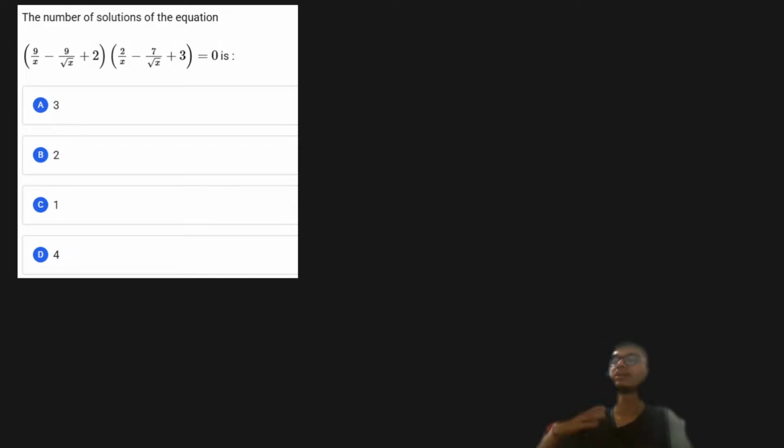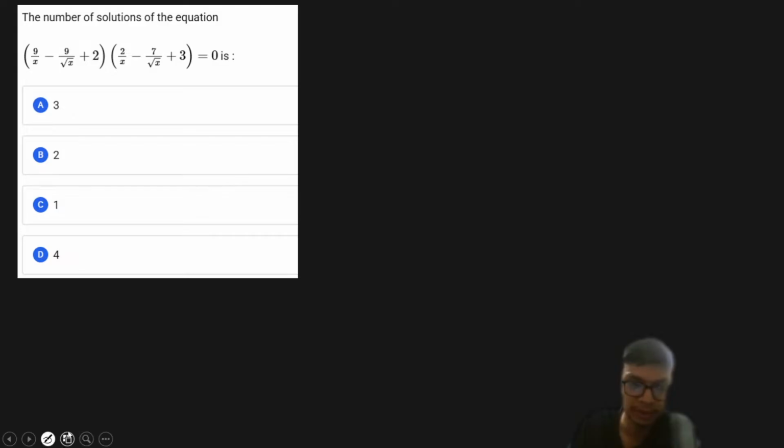Now not always will you be given quadratic equations, right? Sometimes you will be given some broken expressions, and from that broken expression you have to find the number of solutions, right? So let us try to simplify this expression and then proceed with the number of solutions for it, right?